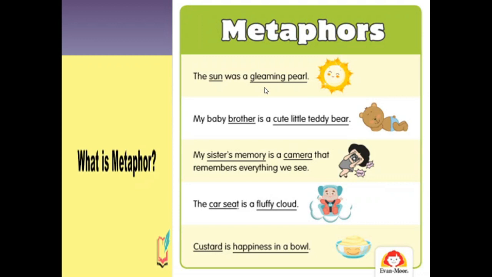Metaphors, more examples. The sun was a gleaming pearl. Sun was not gleaming like a pearl, but exactly the sun was a gleaming pearl. My baby brother is a cute little teddy bear. My sister's memory is a camera that remembers everything we see. The car seat is a fluffy cloud. Custard is a happiness in a bowl.